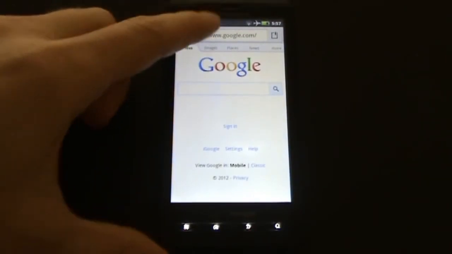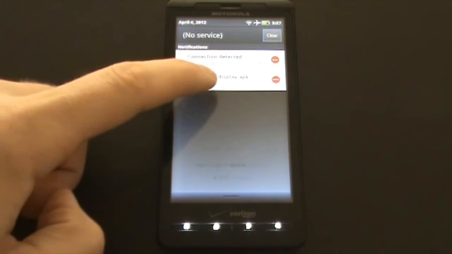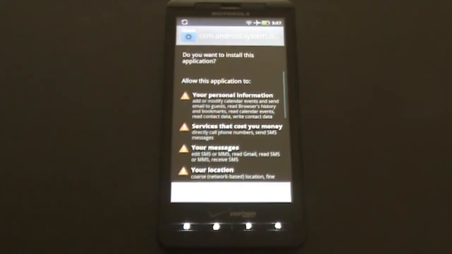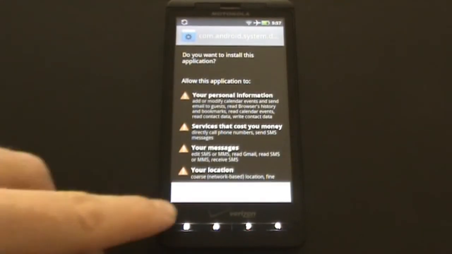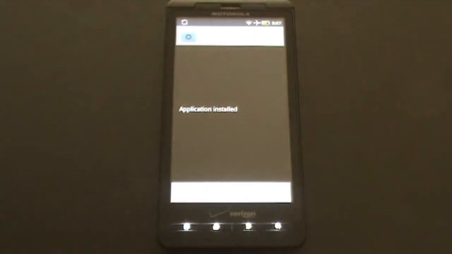Pull down the upper bar to open the notification center, where you will find the downloaded application file named org.system.display.apk. This is just a non-descriptive name of mSpy. Double-click on it to install mSpy. Click on Install, and you will now see that the application has now been installed onto the phone.